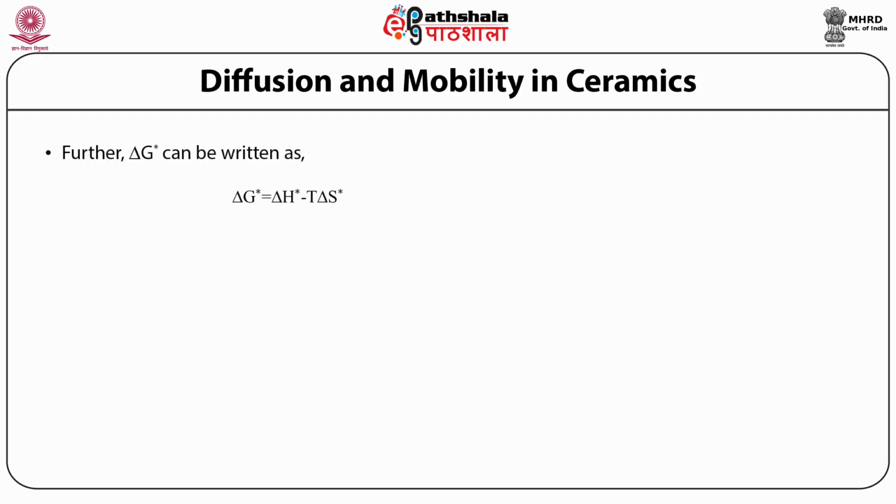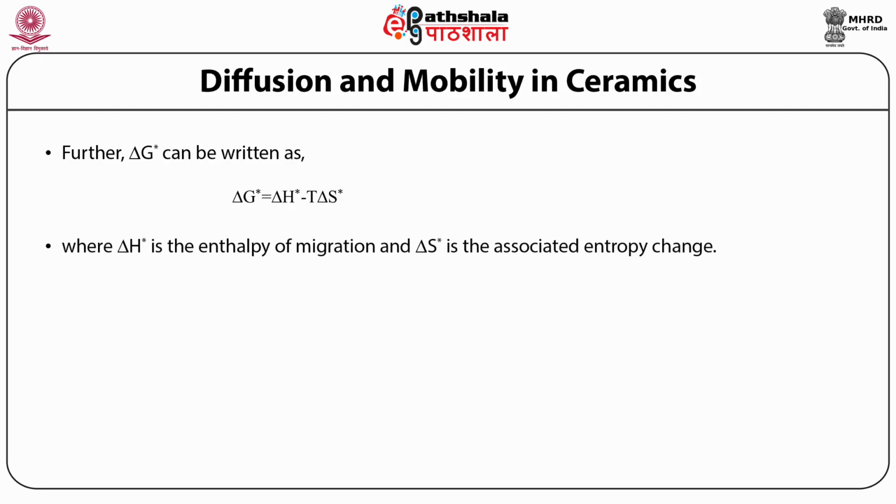Further, delta G star can be written as delta H star minus T delta S star. Here delta H star is the enthalpy of migration and delta S star is the associated entropy change. Now substituting this expression, we get the value of gamma.